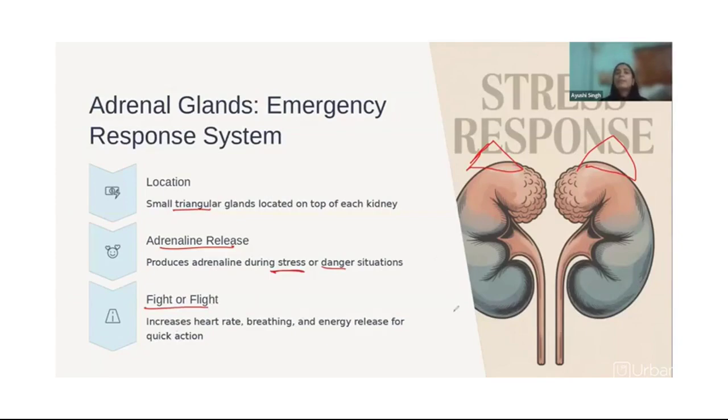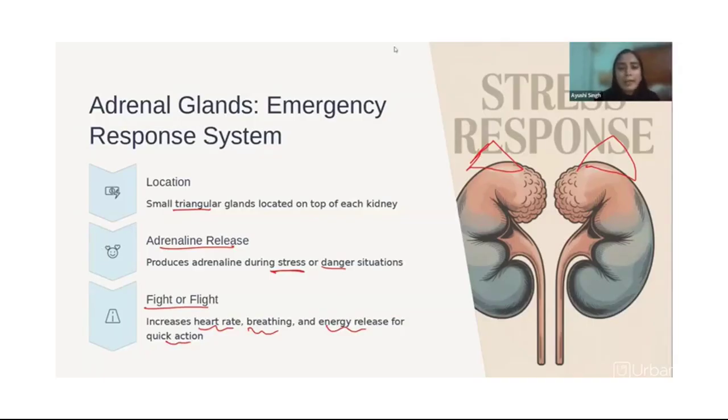Once this hormone is released, your heart rate will increase, your breathing will increase, and a lot of energy will be released. So for example, you have stage fear and somebody asks you to go on a stage very spontaneously. Now this hormone will be released, and you will say, oh, my heart rate is so fast, no, I can't do this, right? So that is because of the adrenal glands.